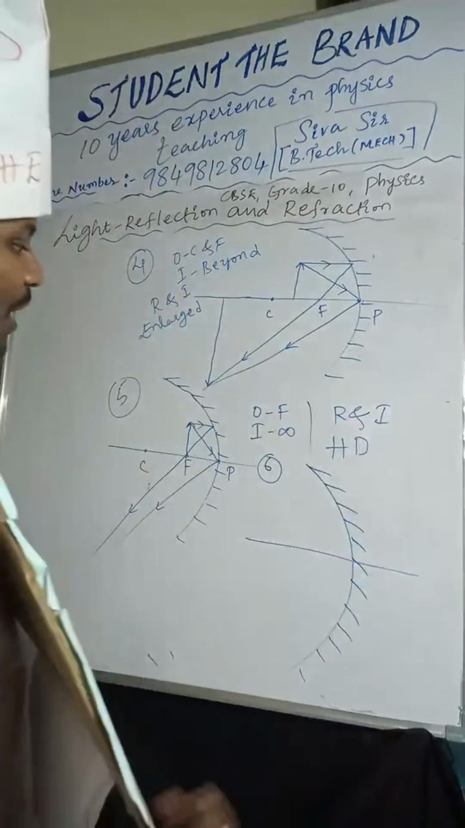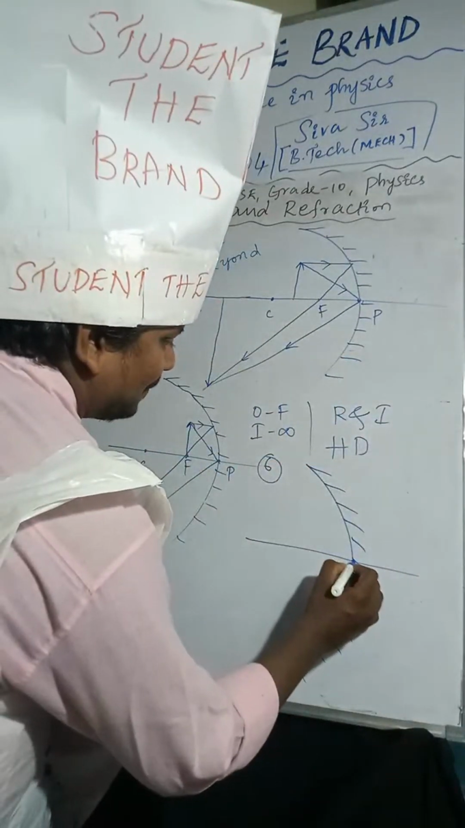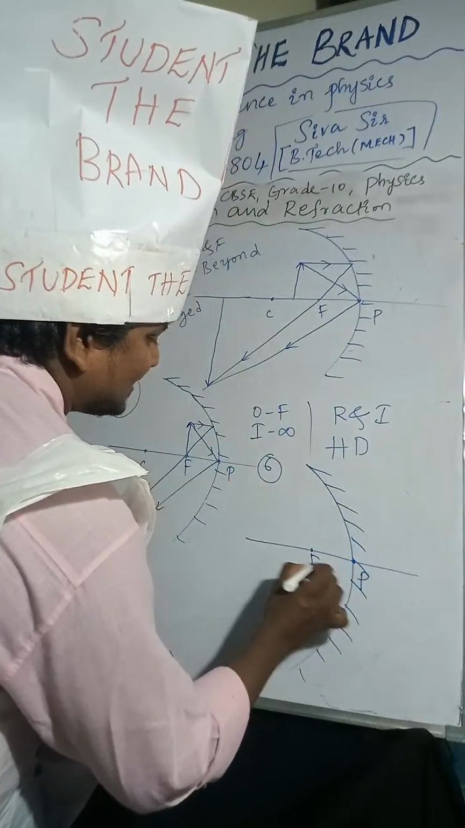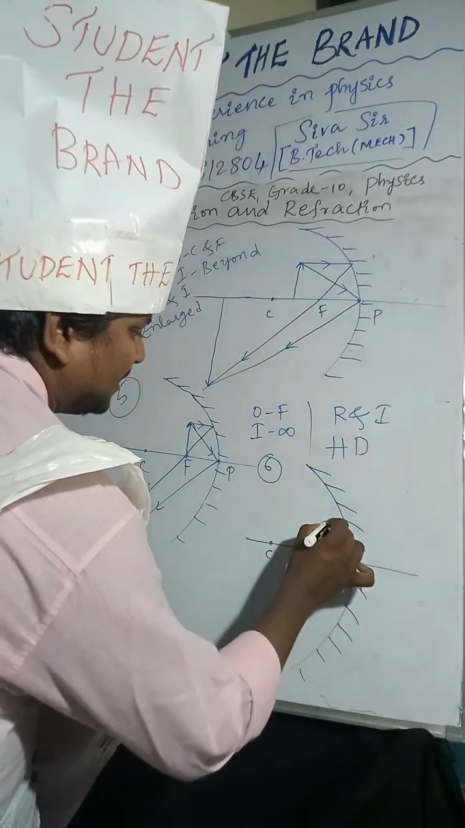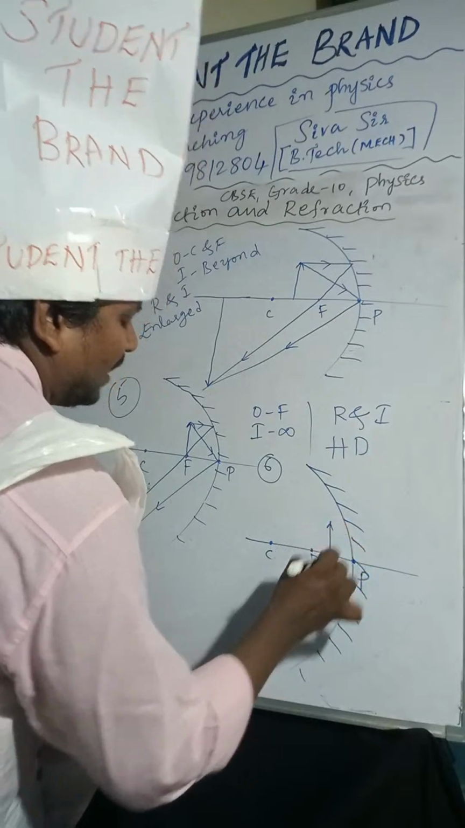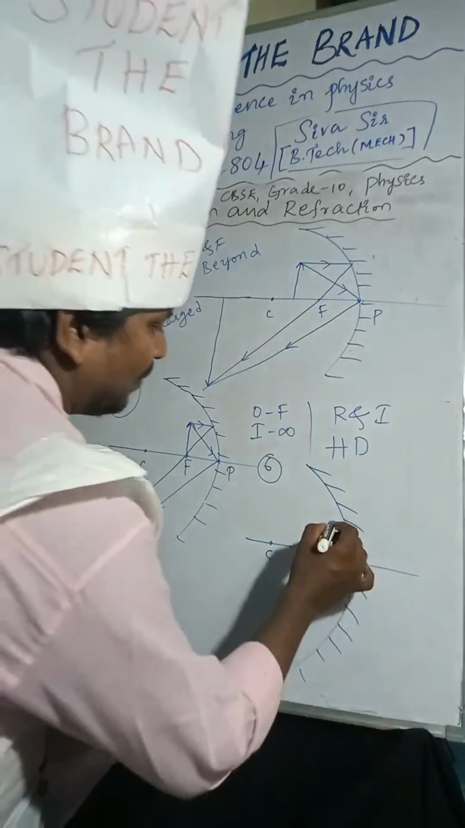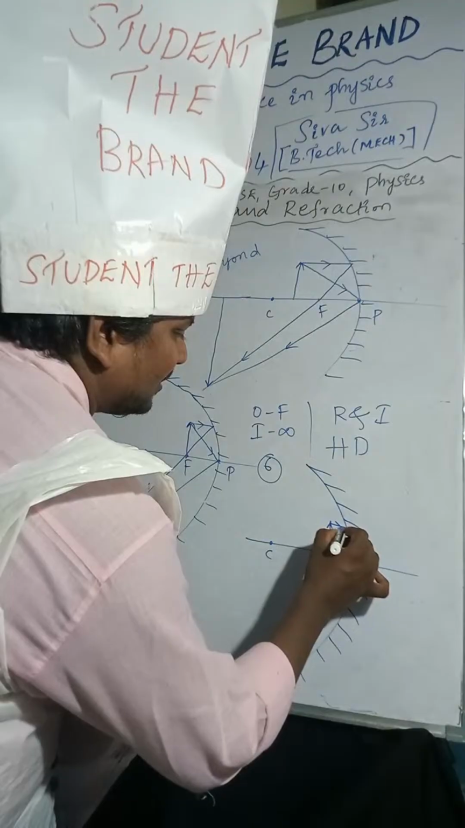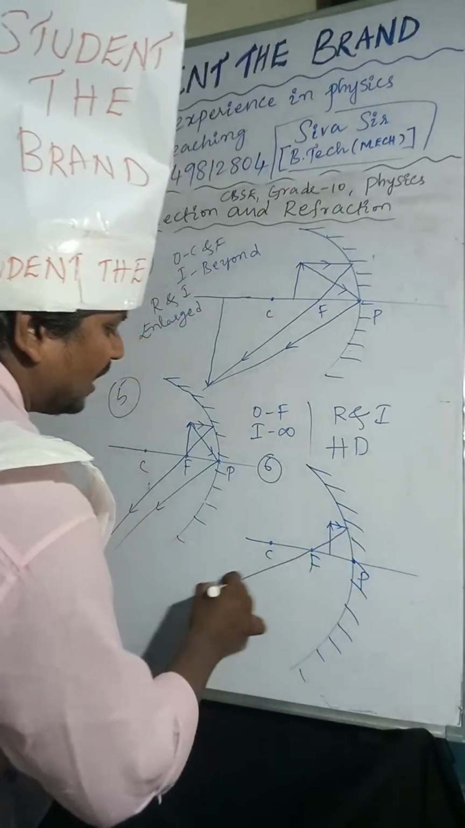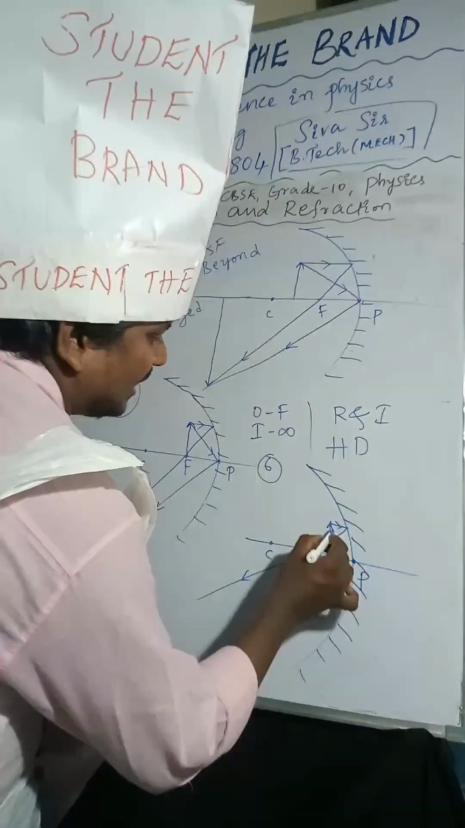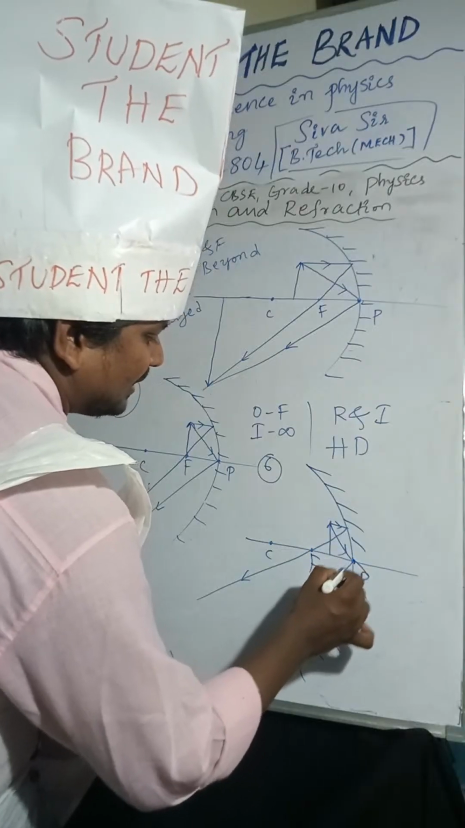If the object is placed, this is the pole, focus, center of curvature. The object is placed between F and P. One light ray I am taking like this, after that it passes through the focus. Another light ray I am taking at the pole.